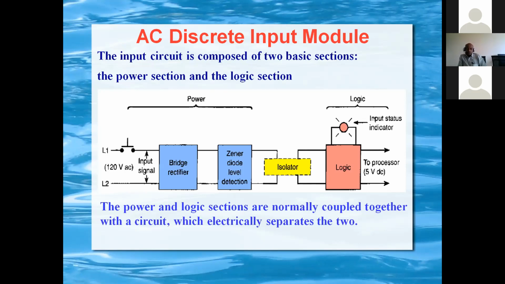The opto isolator switches on, and 5 volt goes to the logic, then the processor. So the processor understands that the particular limit switch or push button is pressed or on. This way, every input is interfaced to the processor.